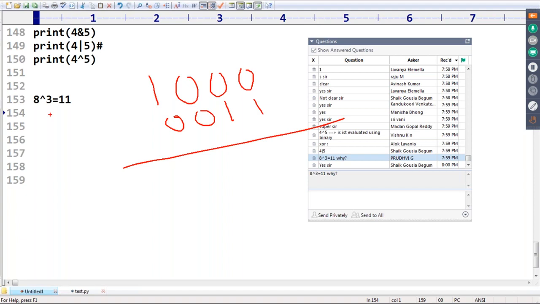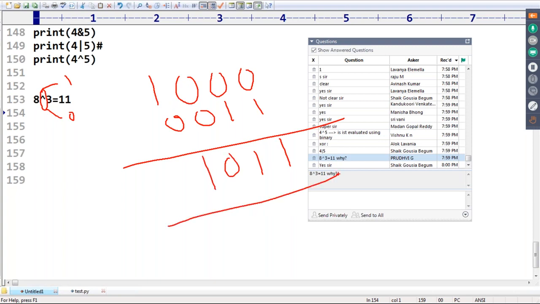Observe that you are using XOR, exclusive OR. If both the bits are different, 1. If both bits are same, then 0. That is the behavior. So different, 1. Different, 1. Same, 0. Different, 1.